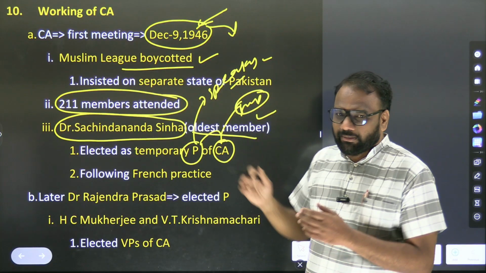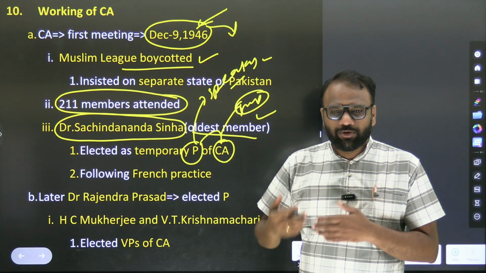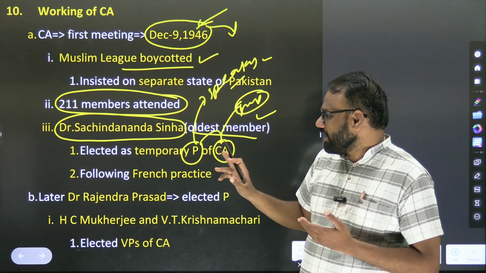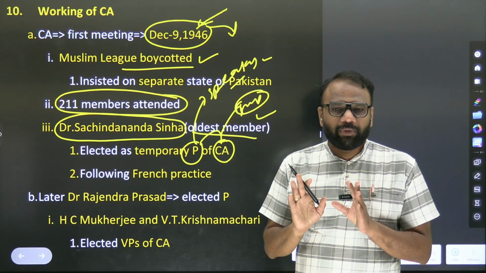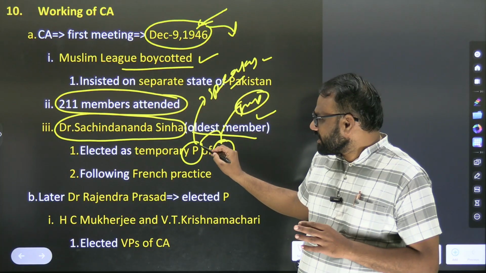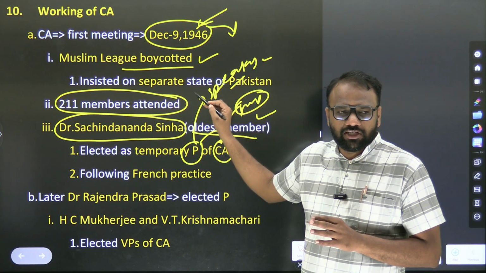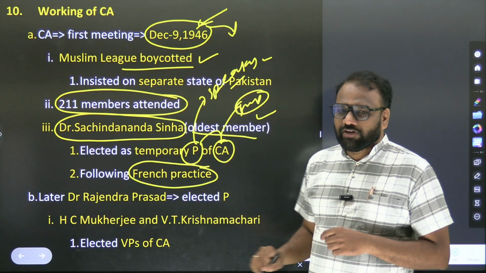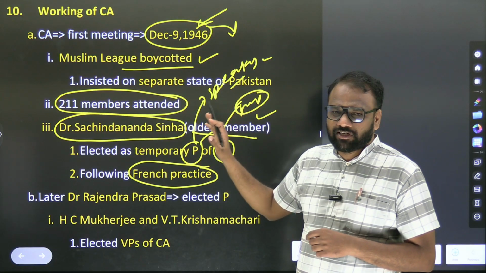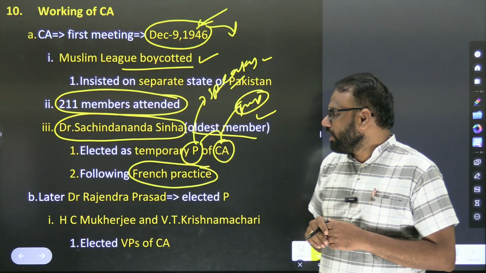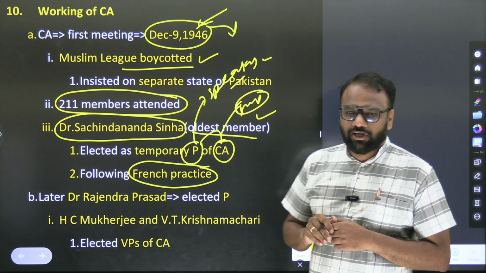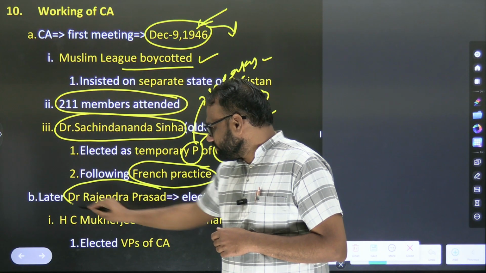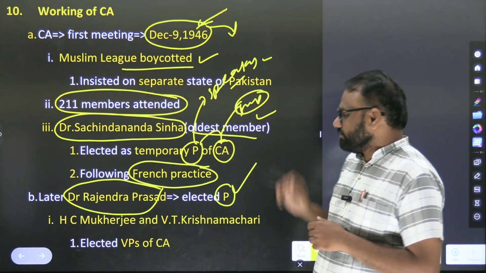Because when the Constituent Assembly starts discussion, there should be someone sitting over here. So that person was Dr. Sachidanand Sinha, and he was elected as a temporary president, not permanent. So this president position can be compared to the present day chairman or speaker, following French practice. In France, whosoever is the oldest person is appointed as president. Similarly, they followed the French practice. Later, Dr. Rajendra Prasad was elected as president.